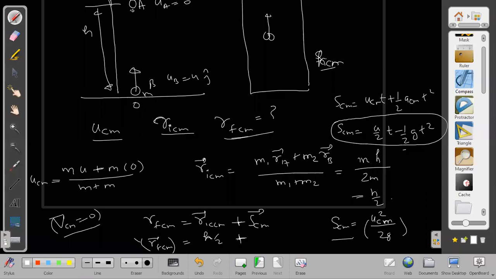So the answer will be H by 2 plus UCM square by 2G. Yes, initially it was at H by 2. Exactly right. So this formula we can use because we have learned such a formula also, or we can start from the basics, s equals ut plus half at square, but the end result will always be the same.